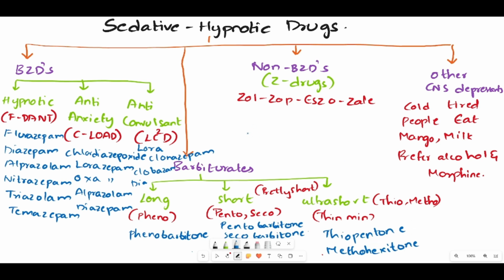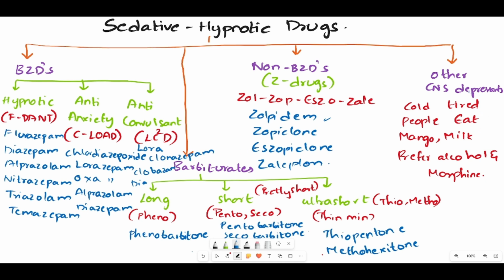Now coming to the non-benzodiazepine drugs, I said these are Z drugs. Almost all the drugs under this will have Z in their name. So you can also remember it as Zol, Zop, Izo and Xali. Zol means it is zolpidem, Zop means it is zopiclone, Izo means it is eszopiclone, Xali means it is zaleplon. Zolpidem, zopiclone, eszopiclone, and zaleplon come under these non-benzodiazepine drugs.